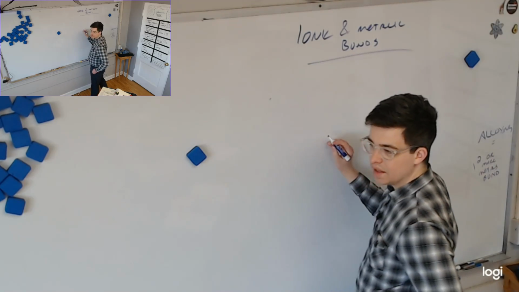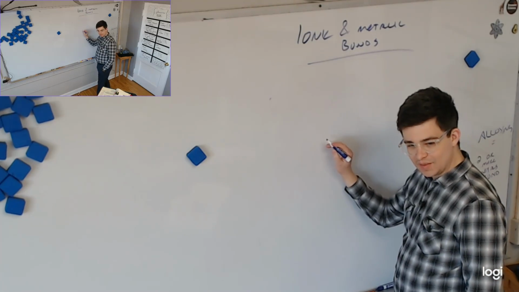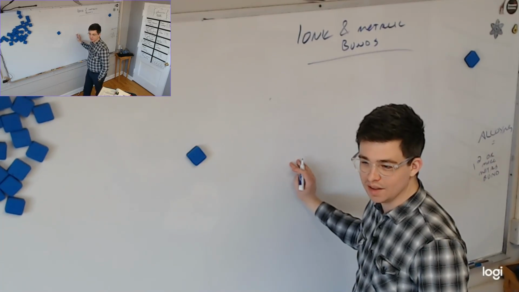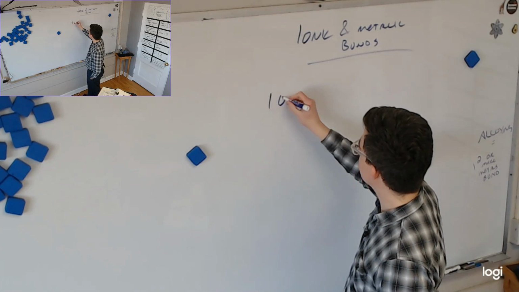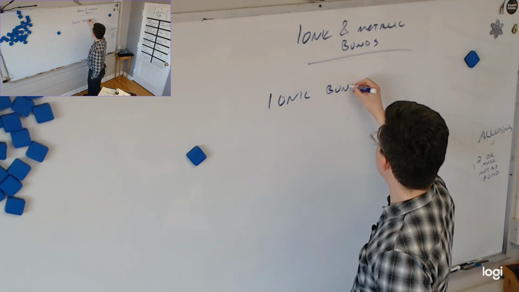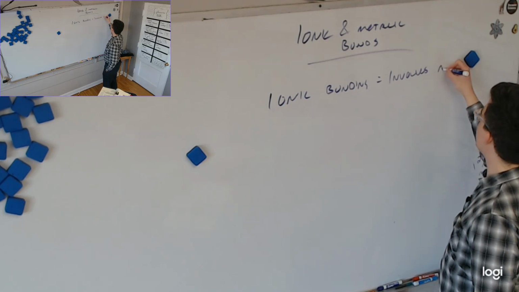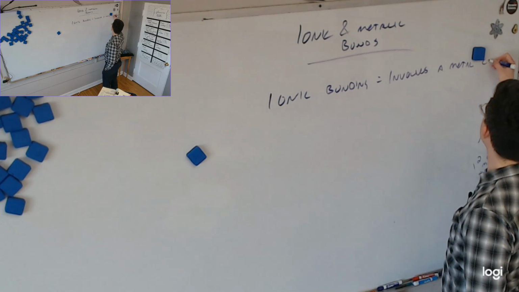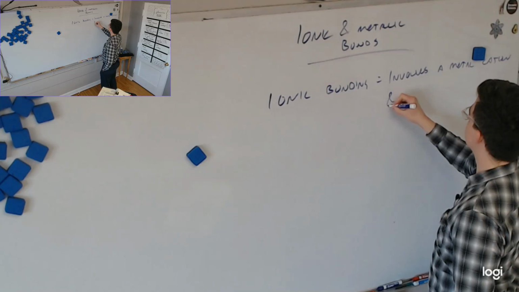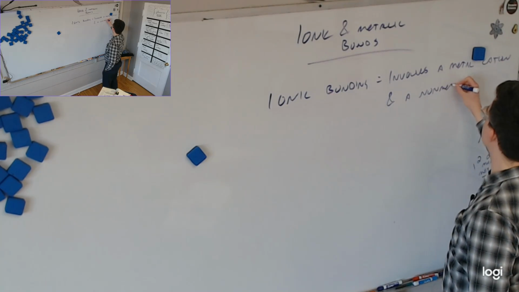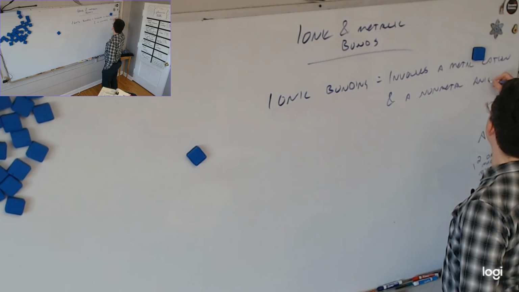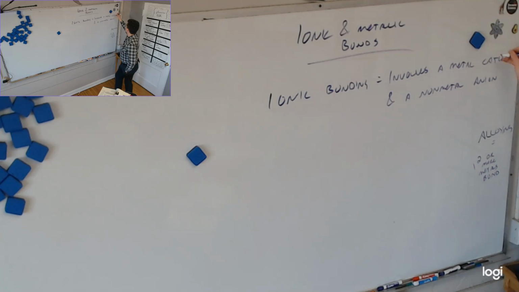A metal and a, yeah, we don't call them regular elements usually. We call them non-metals. Yeah, ionic bonding. Ionic bonding involves a metal cation and a non-metal anion. Yep, K-A-T-I-O-N. What charge then would a metal cation have?